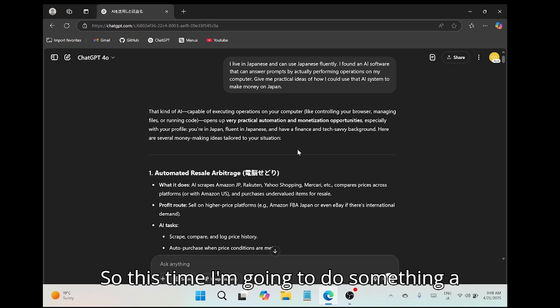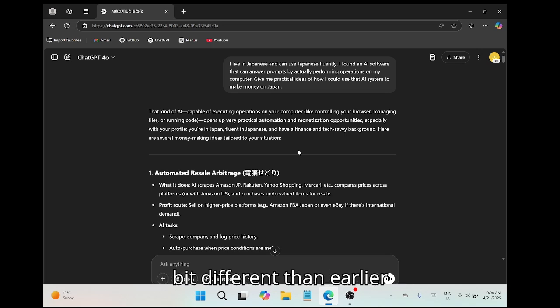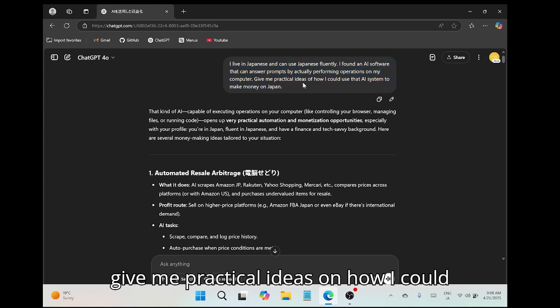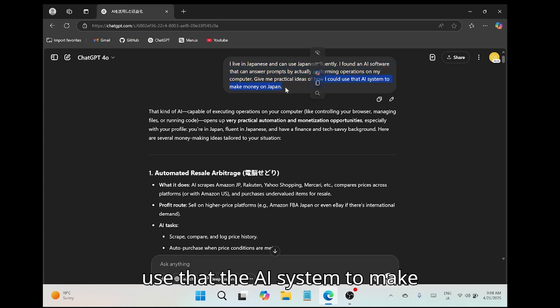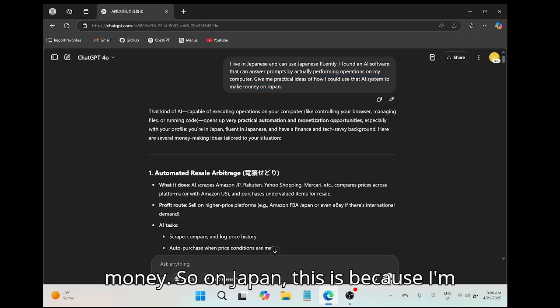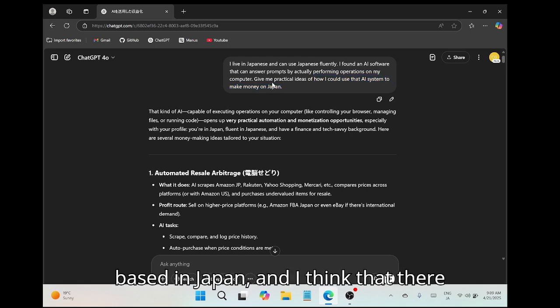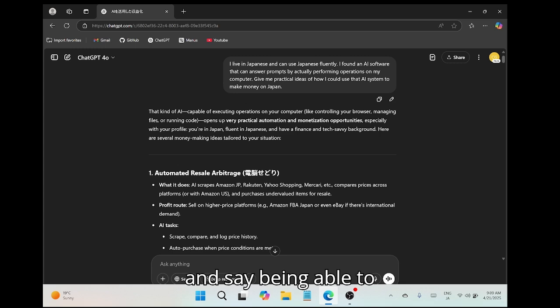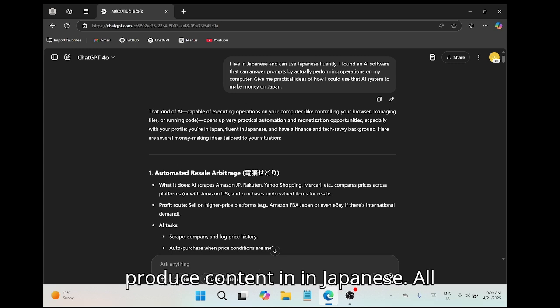So this time I'm going to do something a bit different than earlier videos. This time I use ChatGPT to try to make money, and you can see the prompt that I asked, basically: give me practical ideas on how I could use the AI system to make money. So on Japan, this is because I'm based in Japan, and I think that there are some opportunities just being here and, say, being able to produce content in Japanese.